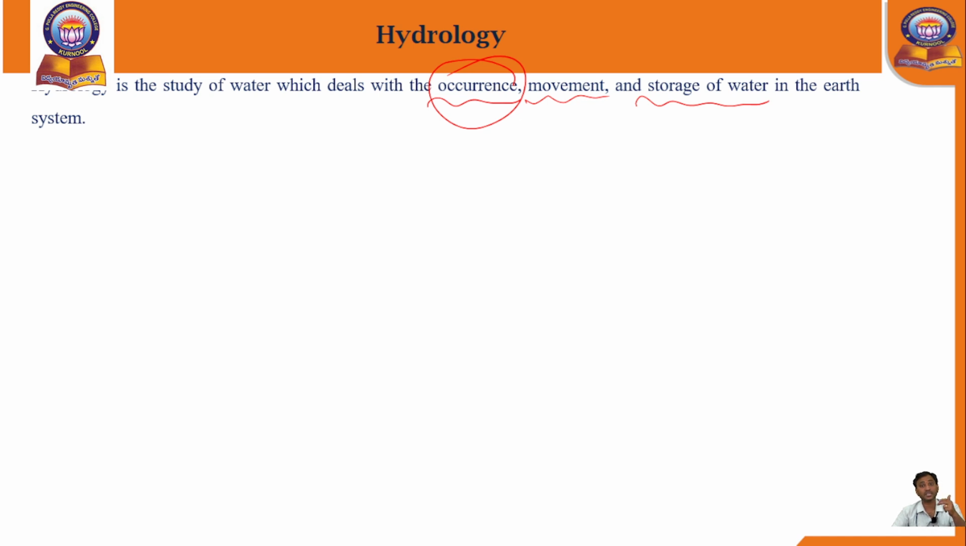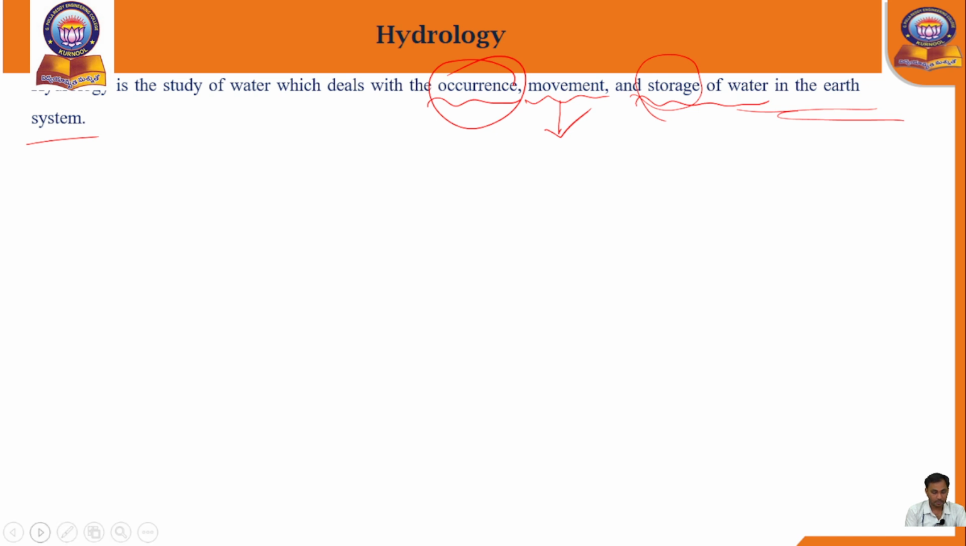It will have different stages. After those different stages, the rainfall will occur. After the rainfall, the water comes to the earth surface. After coming to the earth surface, the water will have the movement process. After the movement process, slowly it will be stored in the earth system. This is the concept of hydrology.